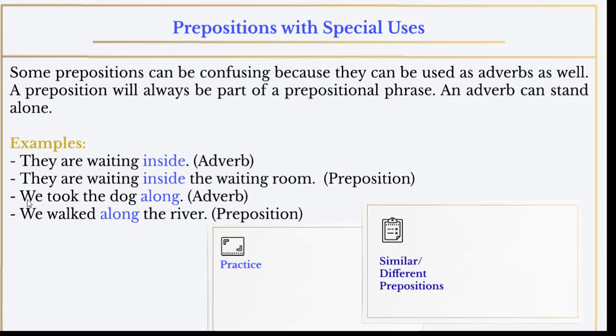Another example, we took the dog along. Okay, so here along is an adverb. Why? Because it stands alone. It is not part of a prepositional phrase. But in the last example, we walked along the river. Along here is a preposition because it is part of a prepositional phrase which is along the river. Okay?